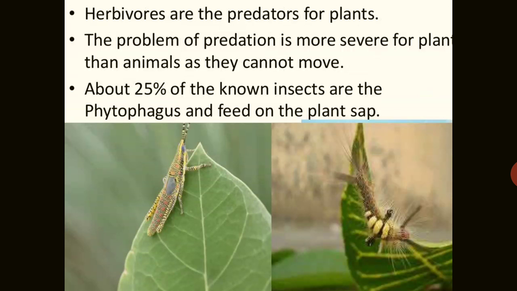The problem of predation is more severe for plants than animals as they cannot move. About 20% of the known insects are phytophagous. Phytophagous means they depend upon the plant sap. So predators are more dangerous to the plants.